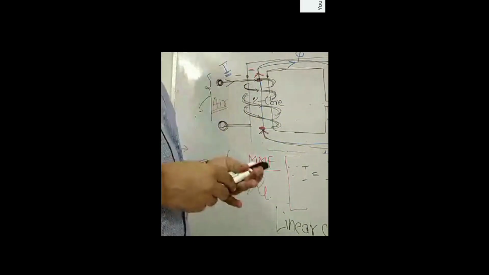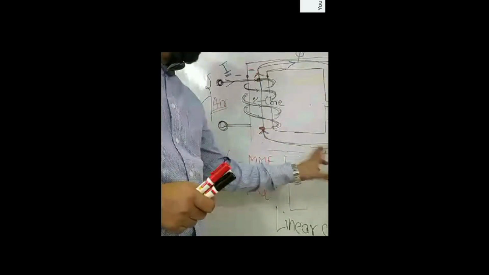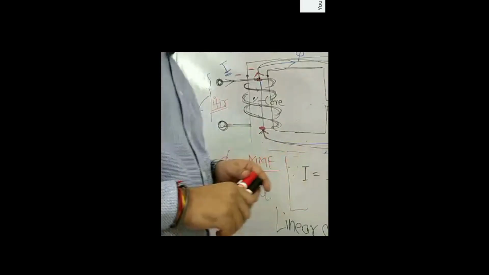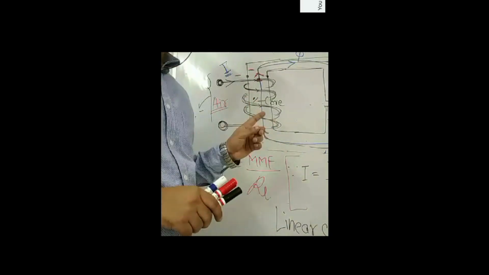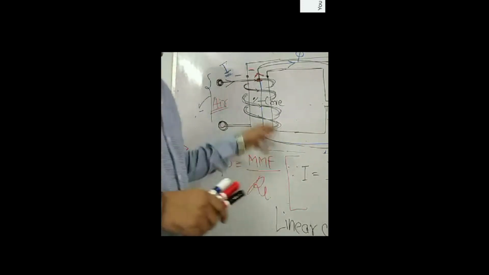It means that the resistance does not vary with respect to temperature or pressure difference. In Ohm's law we say that current is proportional to the potential difference between two points at a given condition of temperature and pressure. In similar fashion, this formula for the magnetic circuit, flux is equal to MMF upon reluctance, is valid only when the magnetic circuit is linear.